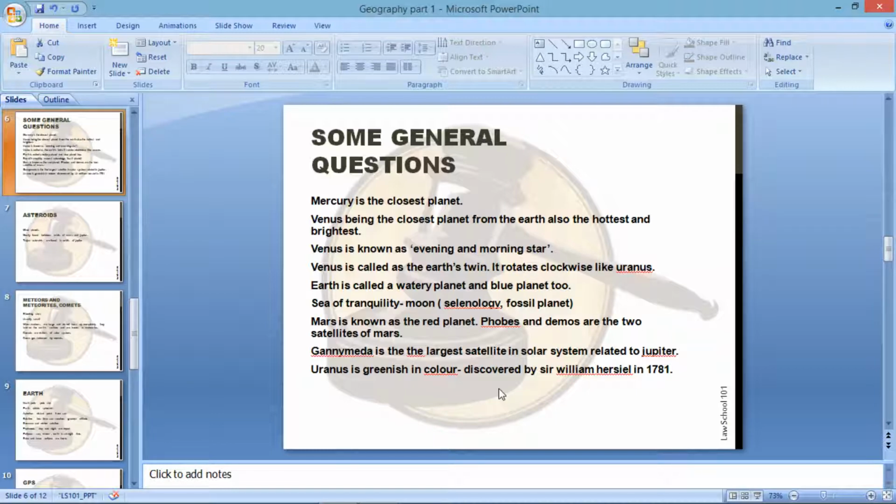And then Uranus. Uranus is greenish in color and it is 4 times the size of the Earth. The discoverer of Uranus was Sir William Herschel, who discovered Uranus in 1781. Also, Uranus is the first planet to have been discovered by the use of a telescope. So, it is a good trivia that is held by Uranus. Now, Neptune is the 8th planet of the solar system, and nothing important can be asked about Neptune. That's it. Okay, now let's move on to asteroids.